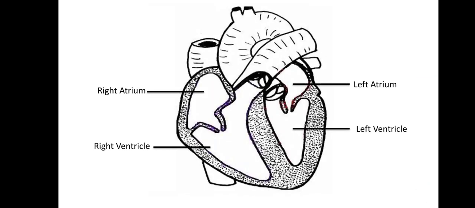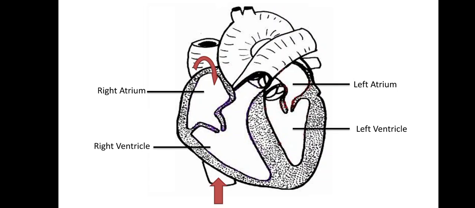Deoxygenated blood from all over the body enters the right atrium through a major vein called the vena cava. It is of two types. The deoxygenated blood from the upper part of the body is collected and delivered to the right atrium via superior vena cava, while deoxygenated blood from the lower part of the body is delivered to the right atrium via inferior vena cava.